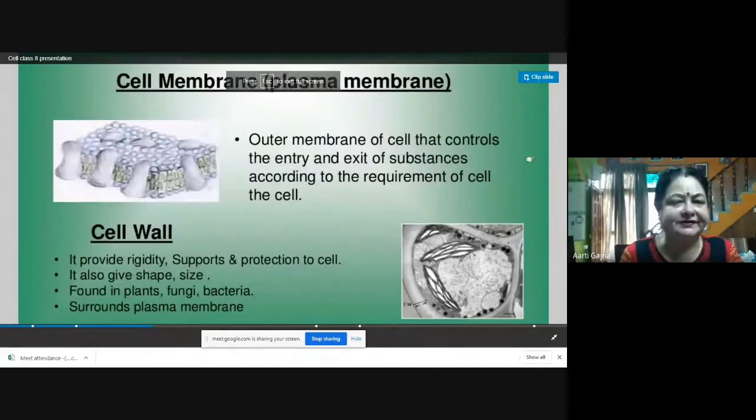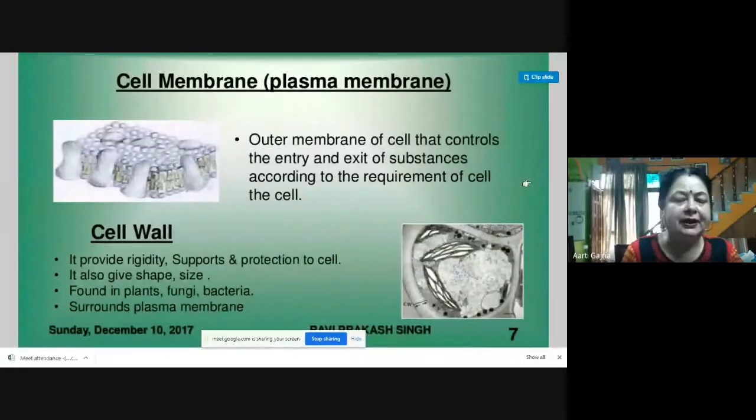Different parts which are present in the cell. The outermost covering of the cell is called the cell membrane. This cell membrane is like the doors and windows in your house, which keep control on the incoming and outgoing of people.